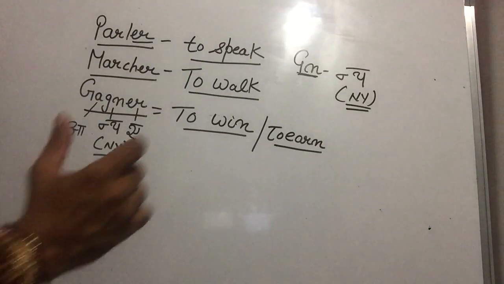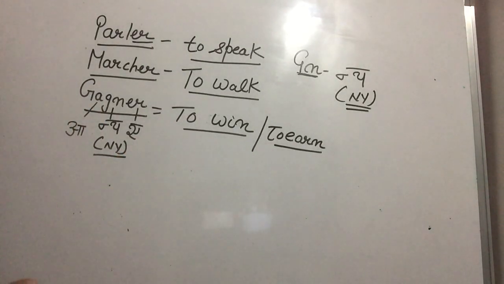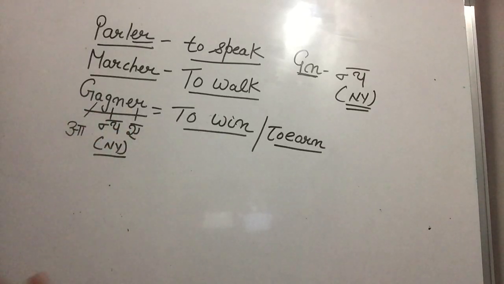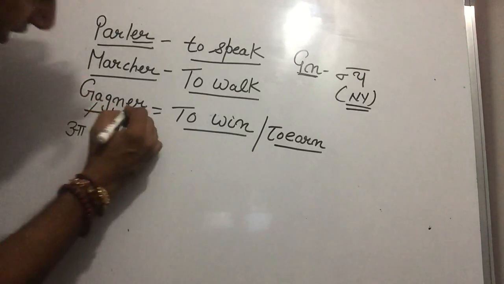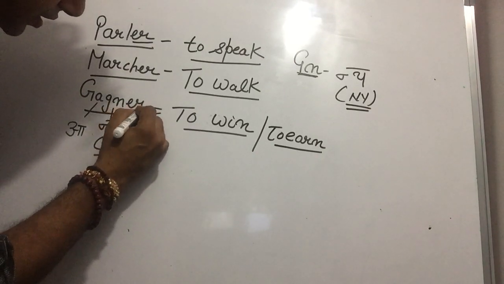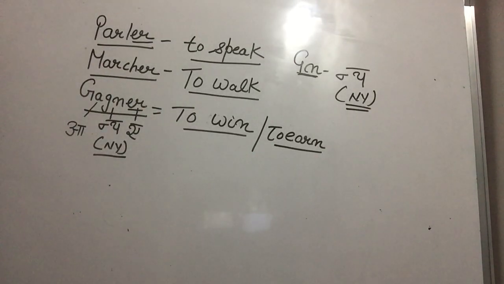Gaine is to win. Gaine. Speak up. Gaine. Gaine is to win, is to earn. Is that clear to you, Paji? Gaine. It ends with A, because the "er" sound is A in French, so gaine. Is that clear, Paji? Yes, sir.